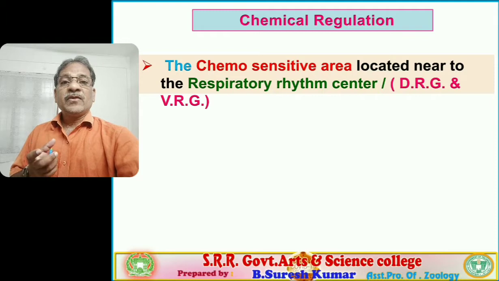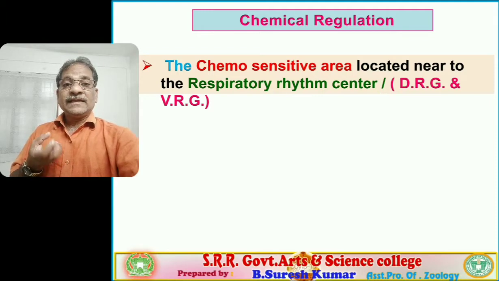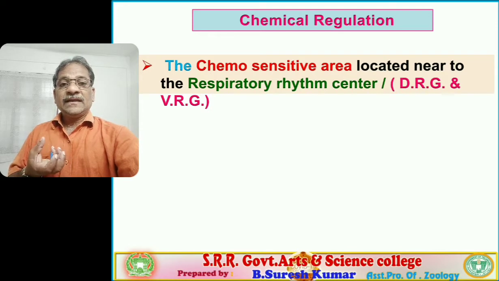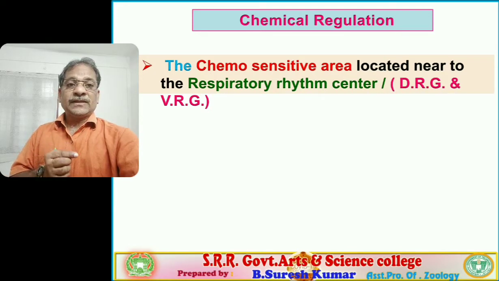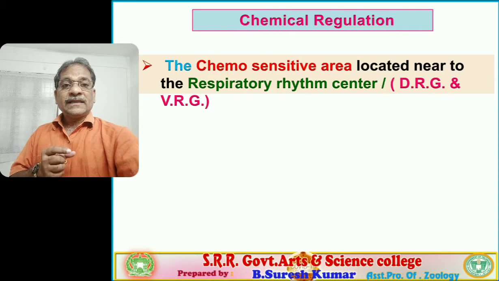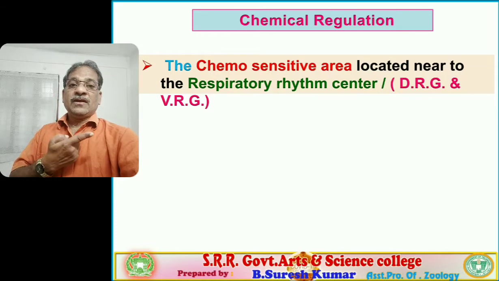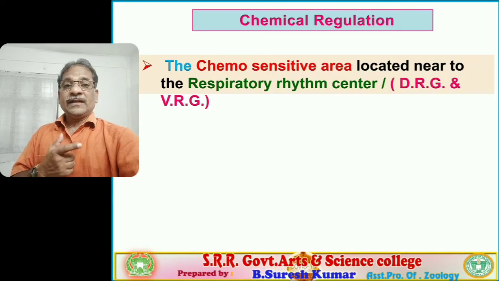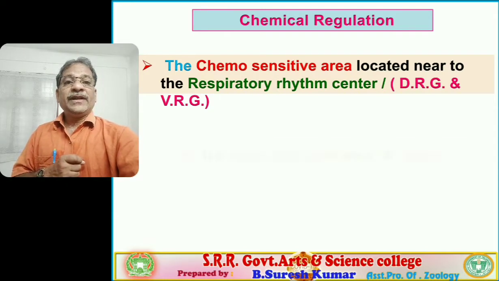The chemoreceptors perceive signals, which are transmitted to the chemosensitive area and then to the respiratory rhythm center. In that way, chemical regulation is mediated.